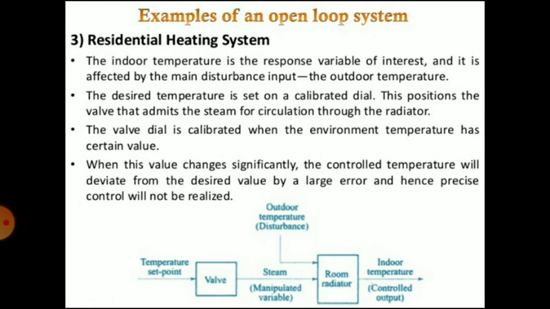Another is the residential heating system. The indoor temperature is the response variable of interest, and it is affected by the main disturbance input, that is the outdoor temperature. The desired temperature is set on a calibrated dial. This positions the valve that admits the steam or circulation through the radiator. The valve dial is calibrated when the environment temperature has a certain value. When this value changes significantly, the controlled temperature will deviate from the desired value by a large error, and hence precise control will not be realized.